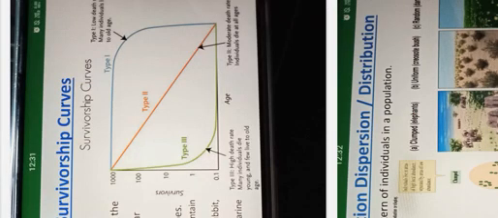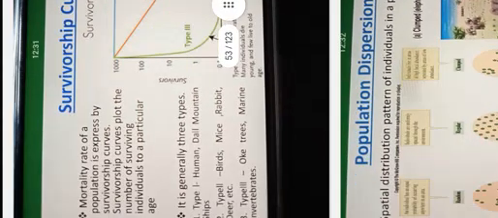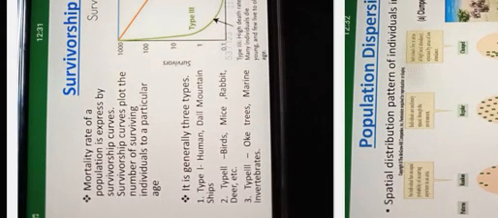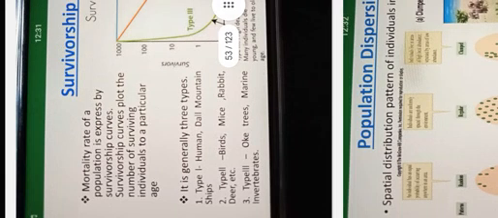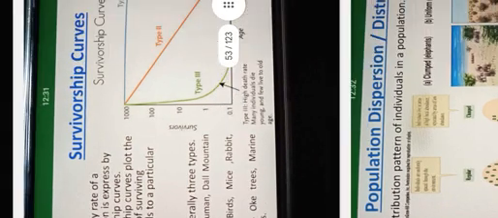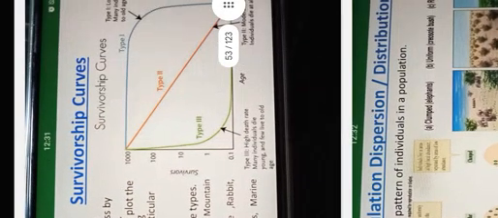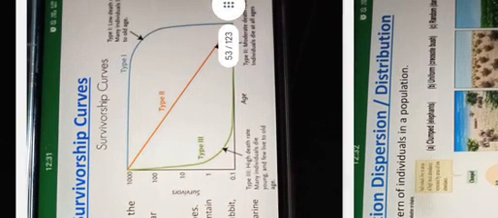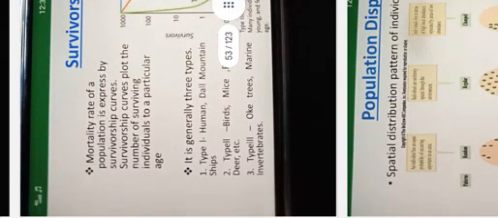Type 1 means humans. Type 2 means birds, mice, rabbit, deer, etc. I'm sorry, type 3 means fishes. Type 1 means humans, type 2 means rabbit, deer, mice, etc. Type 3 means marine invertebrates, oak trees.